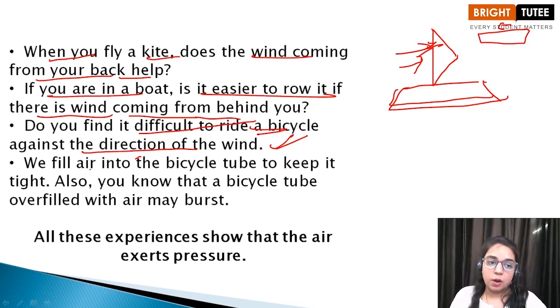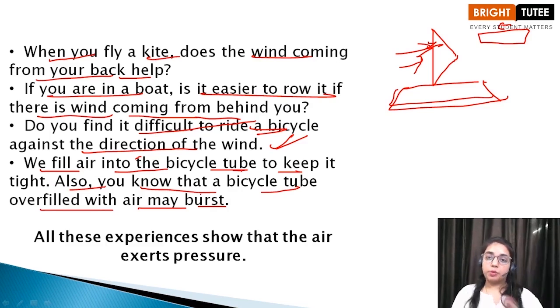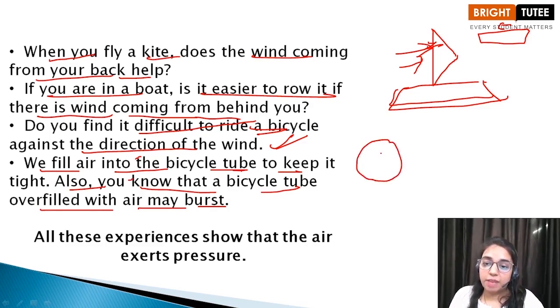Also, we fill air into the bicycle tube. The tires of the bicycle have to be filled with air. Also, you know that a bicycle tube overfilled with air may burst. So children, in both cases it is a problem. If there is no air in the tire, you won't be able to ride the bicycle, and if you put too much air in these tires, then they will burst, because air is always exerting pressure.